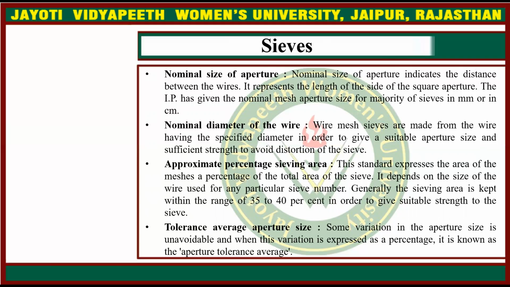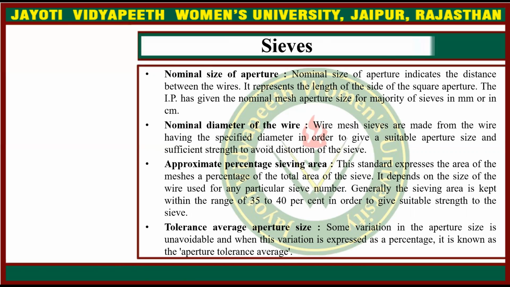Nominal diameter of wire: the wire mesh sieves are made from wire having the specified diameter in order to give a suitable aperture size and sufficient strength to avoid distortion of the sieve. Approximate percentage sieving area: this standard expresses the area of the meshes as a percentage of the total area of the sieve. It depends on the size of the wire used for any particular sieve number. Generally, the sieving area is kept within the range of 35 to 40% in order to give suitable strength to the sieve.